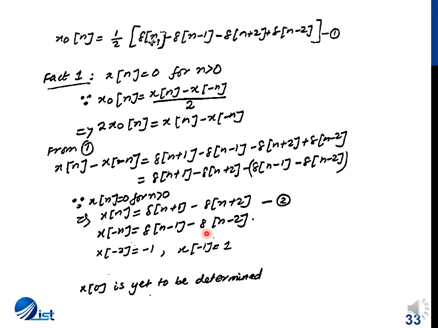So now we have x(-2) equal to minus 1 and x(-1) equal to 1. So we have to determine x(0) now.